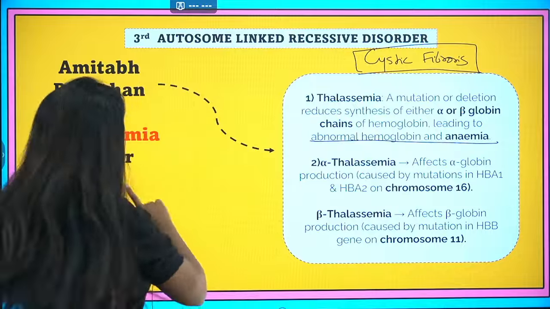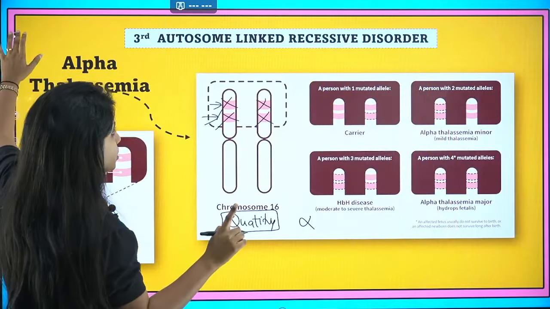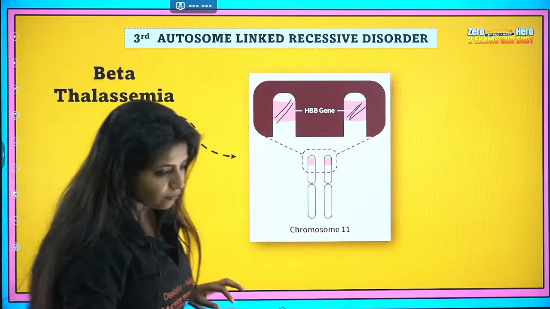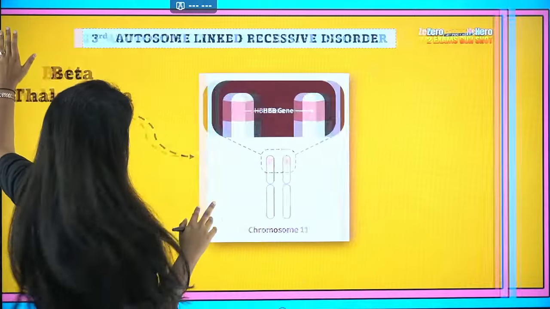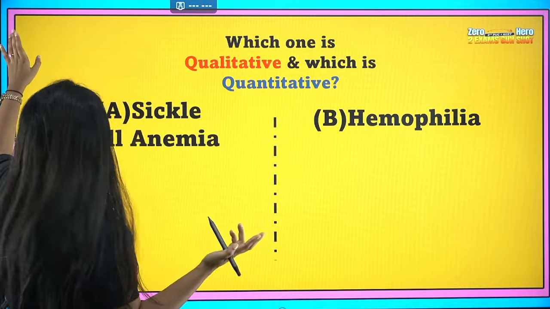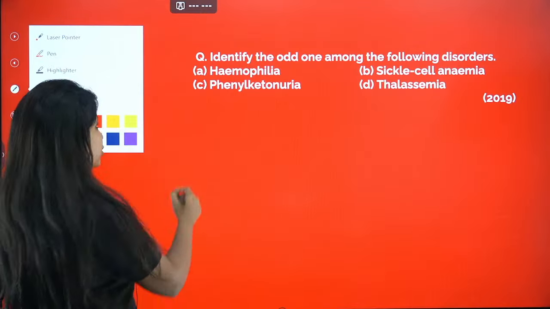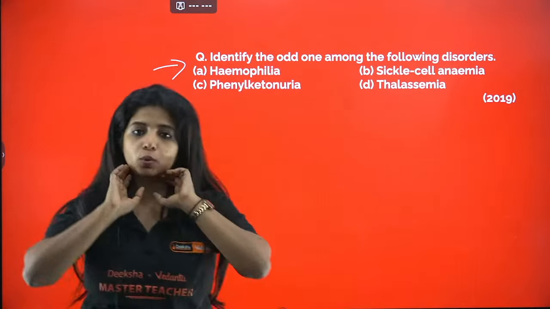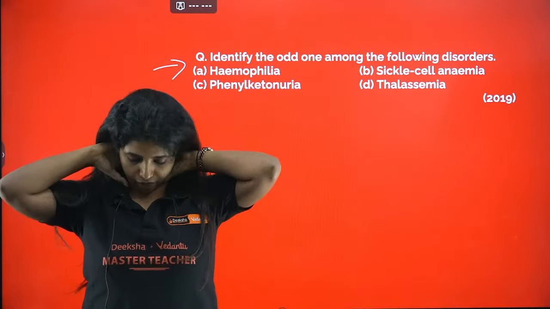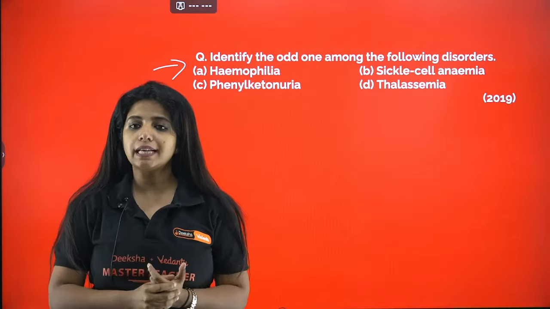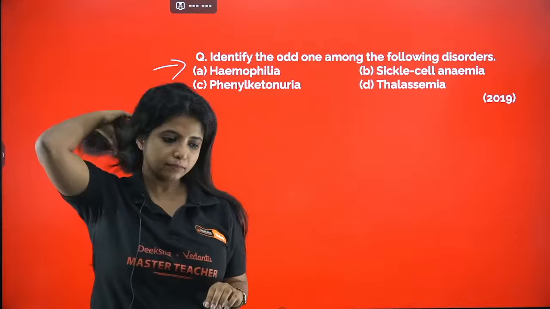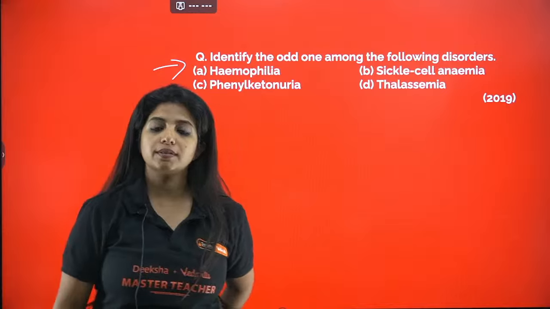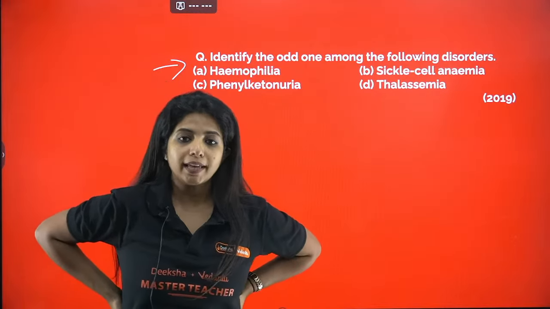And in your NCERT, every disorder which is there is recessive, except one. Rest, everything is recessive. Do you have any idea what that one is? We'll solve a question and we will get to identify that also. Until then, try to solve this question. Identify the odd one among the following disorders: hemophilia, sickle cell anemia, phenylketonuria, thalassaemia.